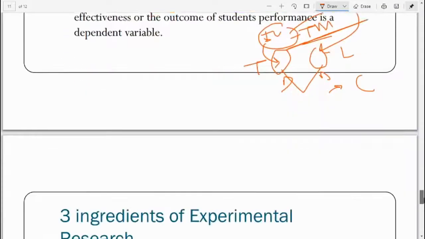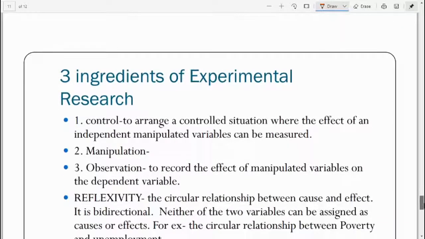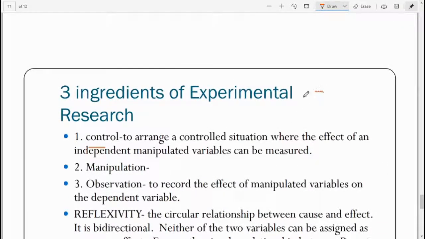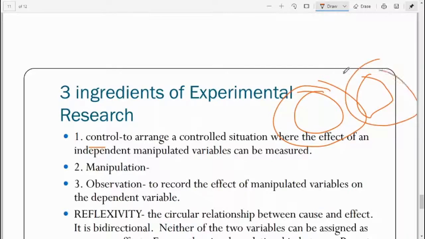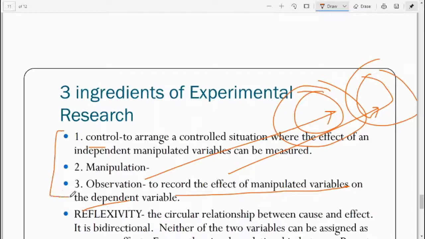In experimental research we basically have 3 ingredients. The first one is the control. First of all, you create a controlled situation. That division of the class into 2 groups was also a controlled situation, because it depends on the researcher or teacher to categorize the group into 2. Then there is the effect of the manipulated variable, and then we recorded the effect of the manipulated variable on the dependent variable. So experimental research works on these 3 levels. Always remember this, you can have questions also.